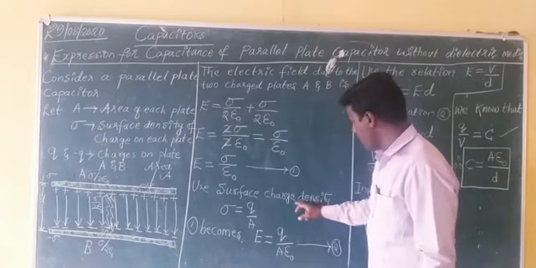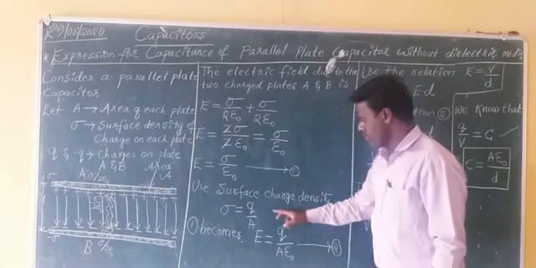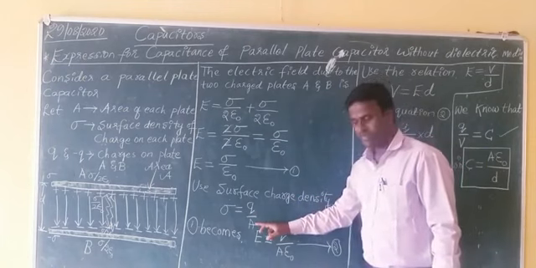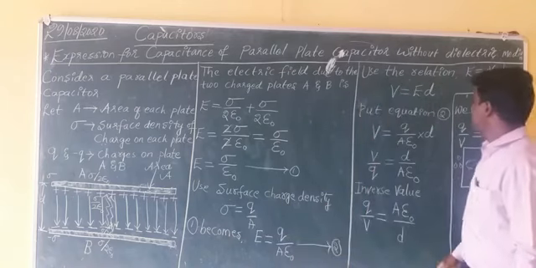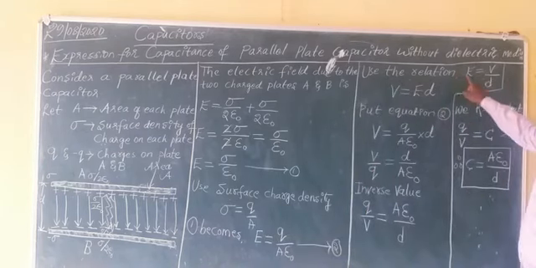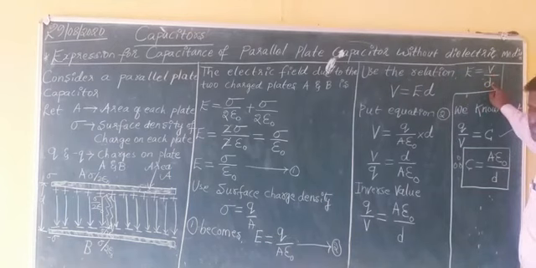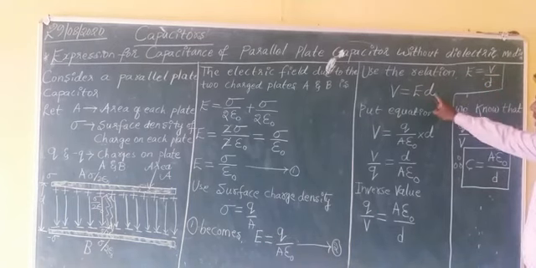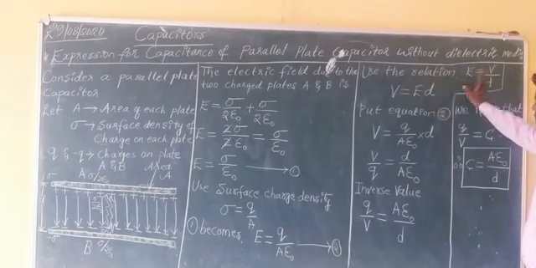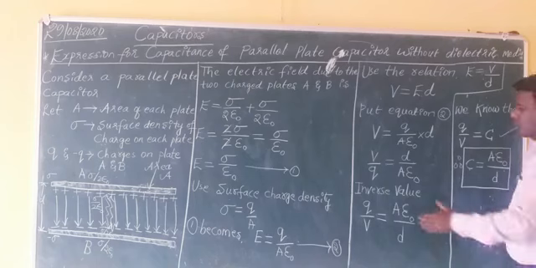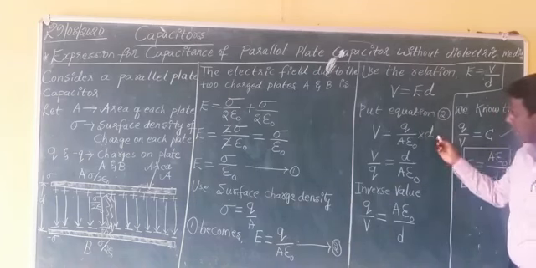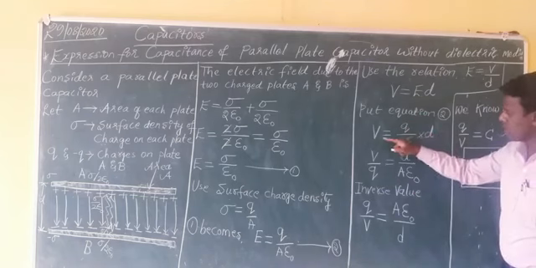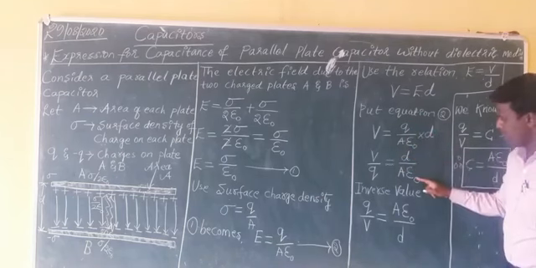Use the surface charge density formula, sigma equals Q by A. When you use it, it becomes E equals Q by A epsilon. Use the relation E equals V by D, which can be written as V equals ED. So substitute the value of E here. E is Q by A epsilon, into D. I am bringing this Q to the LHS. V by Q equals D by A epsilon.